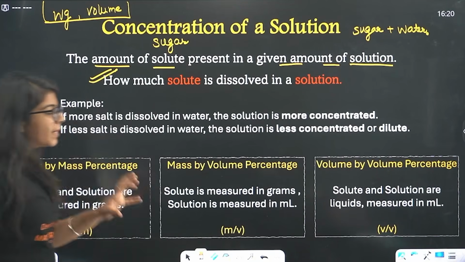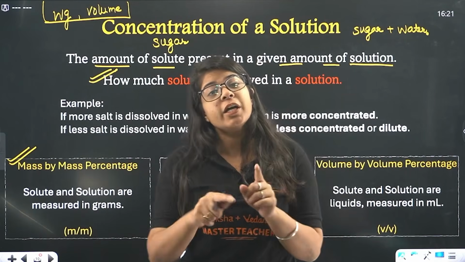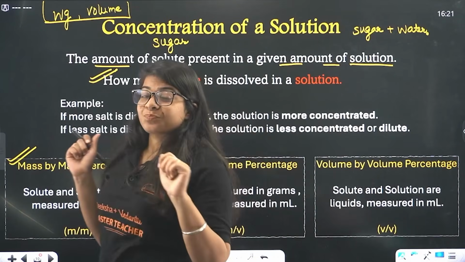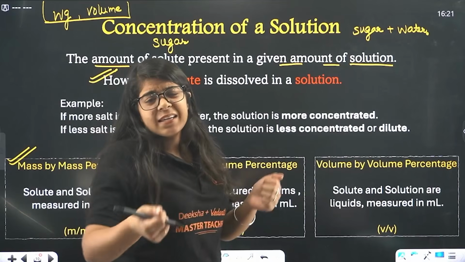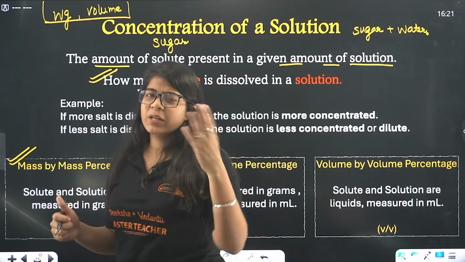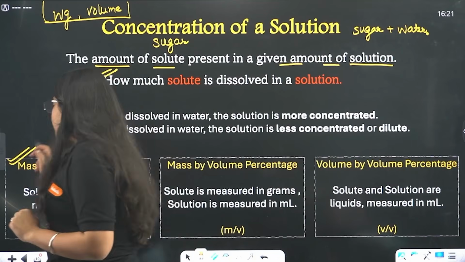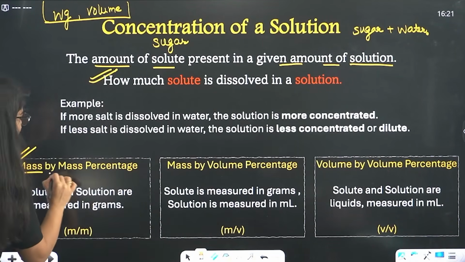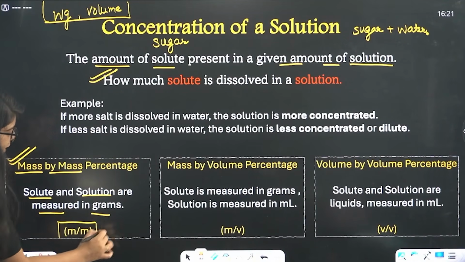That means you take your solute, that is your sugar, in kilograms, in grams, and you take your water also in grams. Ma'am, what are you saying? It is true, we don't usually measure water in grams or kilograms, but I can just get 1 liter of water and weigh it, right? It will give me some weight, and water's density is 1, so it is almost equal. 1000 grams of water will be equal to 1 liter, 1000 ml of water. So we measure solvents and solutions in grams. So that is by mass. Solute and solvent both are measured in grams, and we write it as mass by mass percentage.